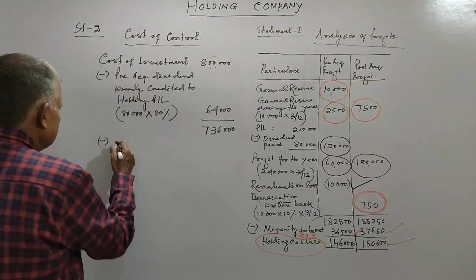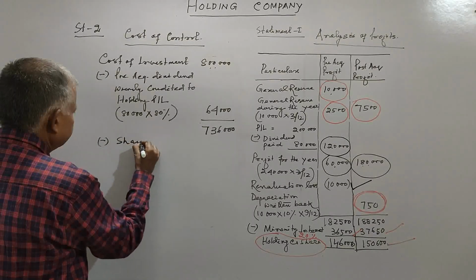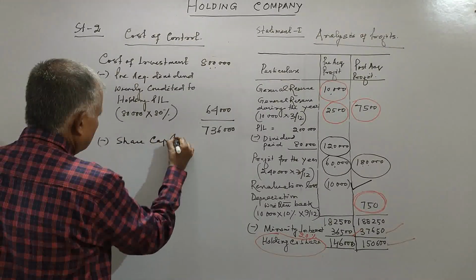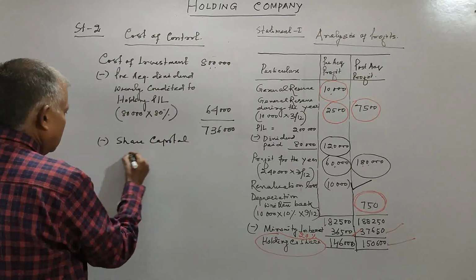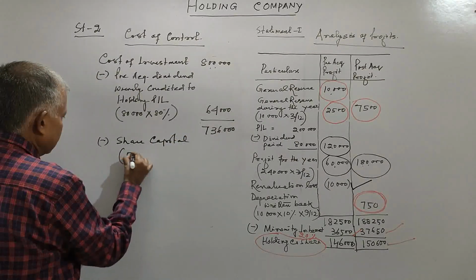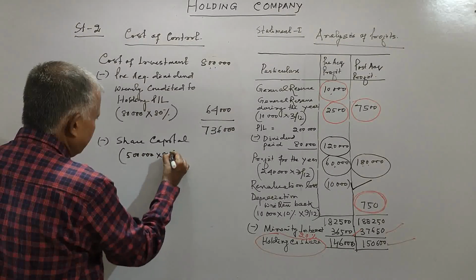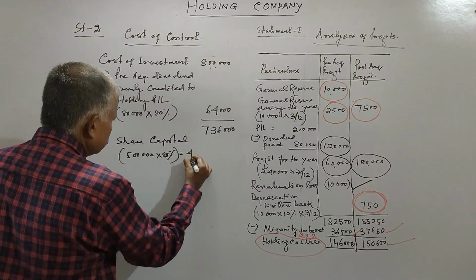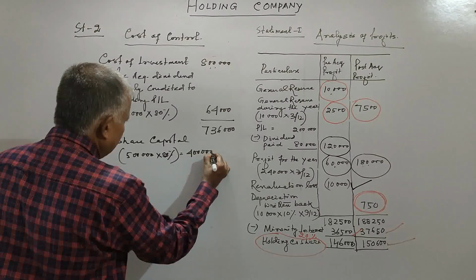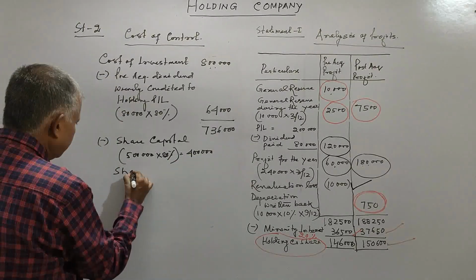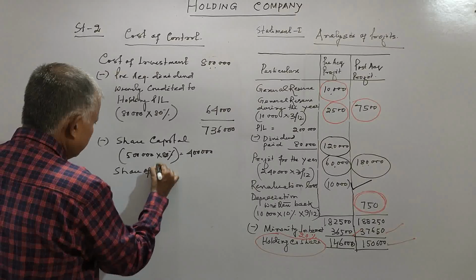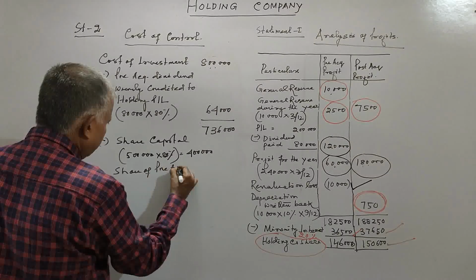So less share capital, that is Tika Limited capital is 5 lakh into 80%, that is 4 lakh, and share of pre-acquisition profit.